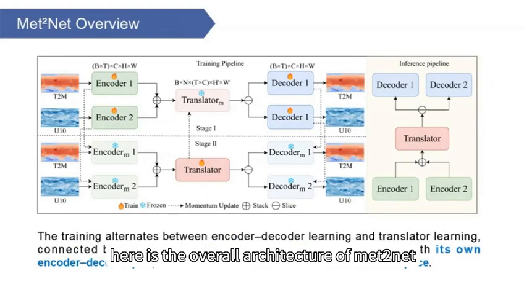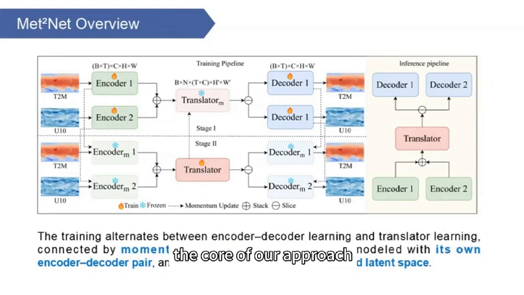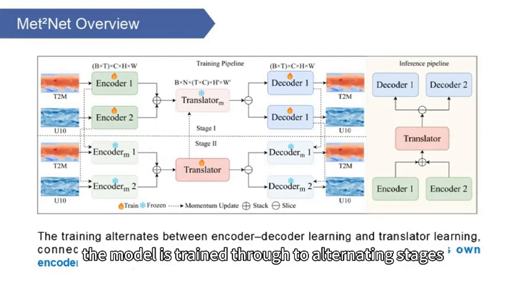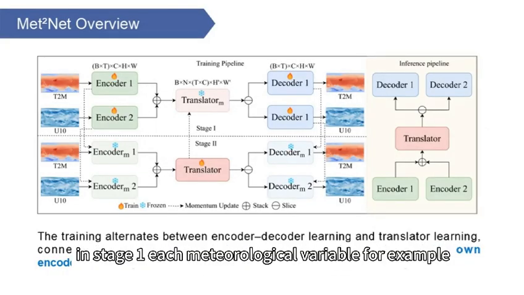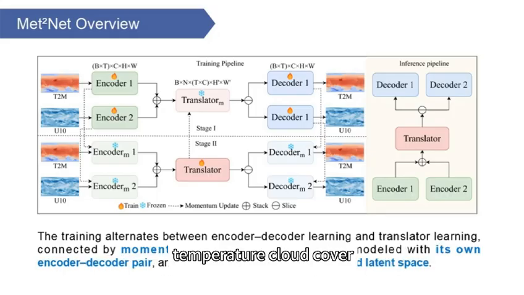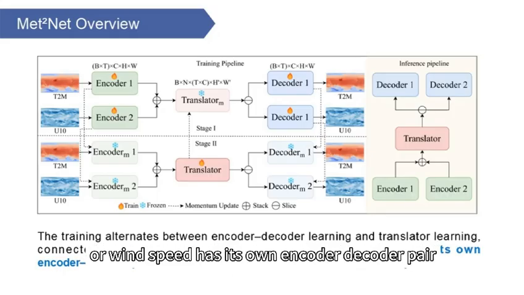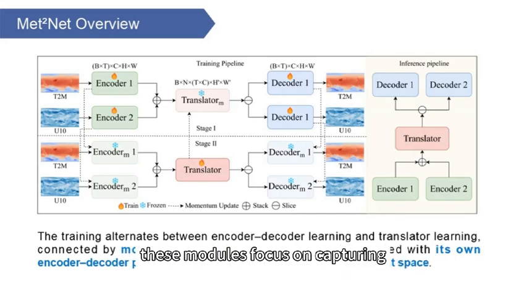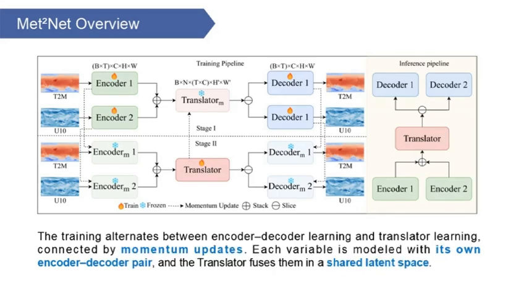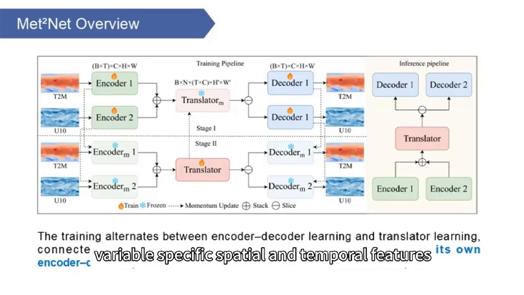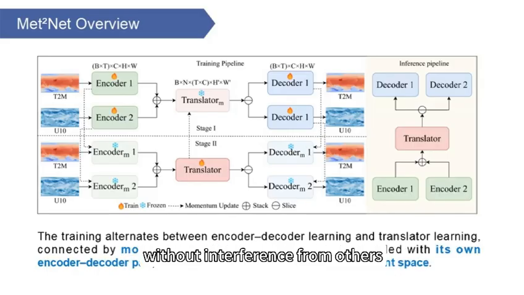Here is the overall architecture of Met2Net, the core of our approach. The model is trained through two alternating stages. In stage 1, each meteorological variable, for example, temperature, cloud cover, or wind speed, has its own encoder-decoder pair. These modules focus on capturing variable-specific spatial and temporal features without interference from others.